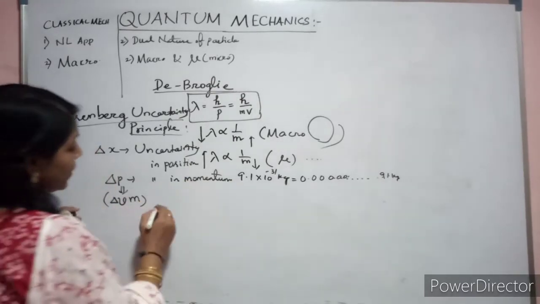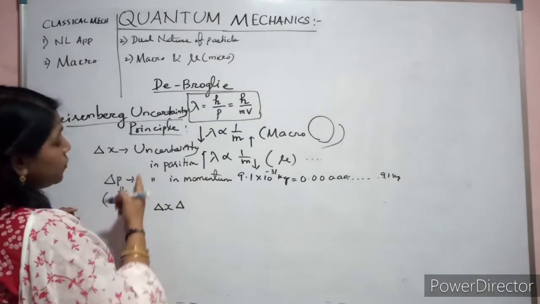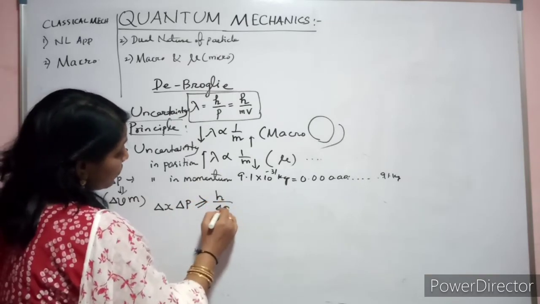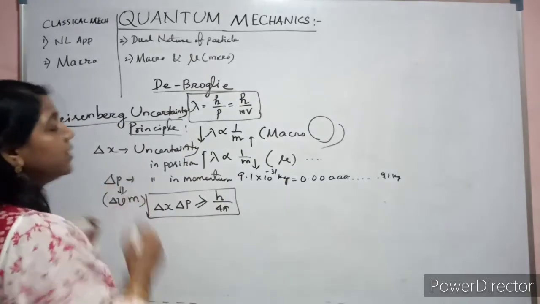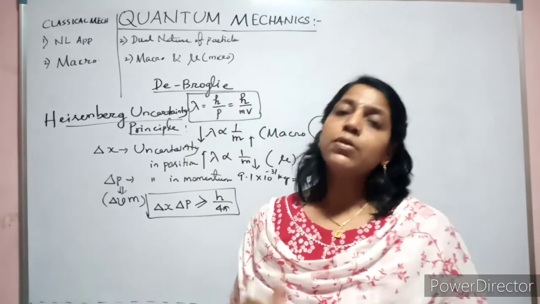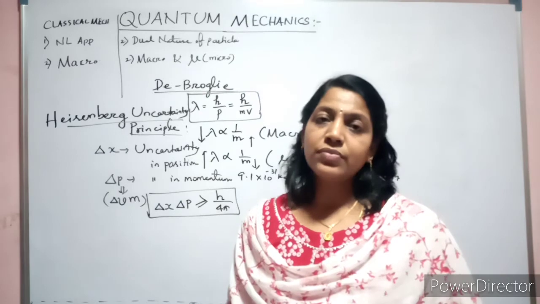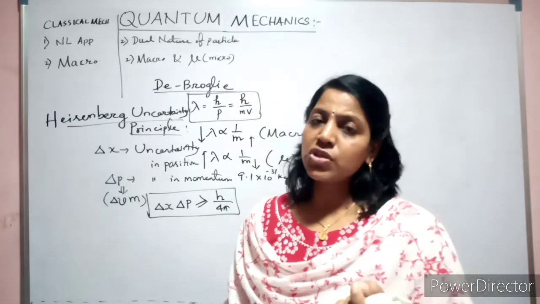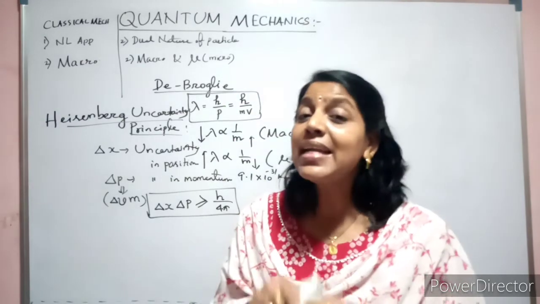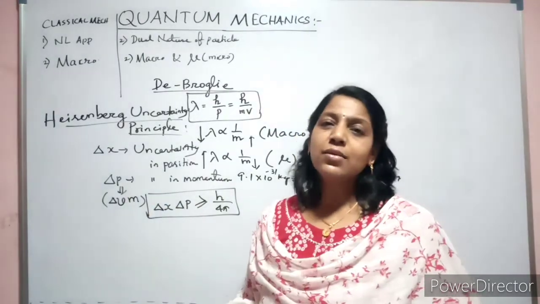So what is the way he predicted? The product of the uncertainty in position and uncertainty in momentum is greater than or equal to h by 4 pi. It is the statement given by Heisenberg's uncertainty principle. What did he tell? It is impossible to simultaneously determine the position and the momentum of an electron. When you measure the position, the momentum changes. If you measure the momentum, the position changes. So simultaneously you are not able to determine both the momentum and the position.